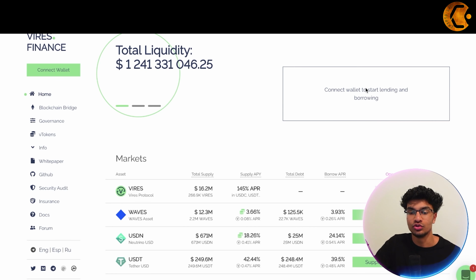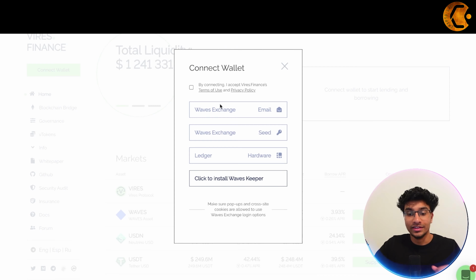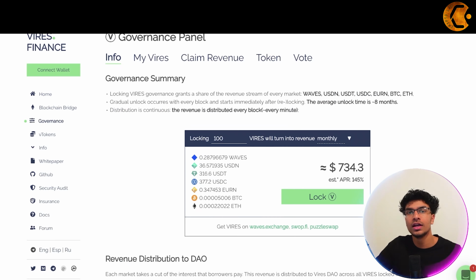So over here is where you would want to connect your wallet. You click on this, and then it'll take you to these steps that will let you connect your wallet over here. Now let's take a look at the governance panel and what's going on over here.